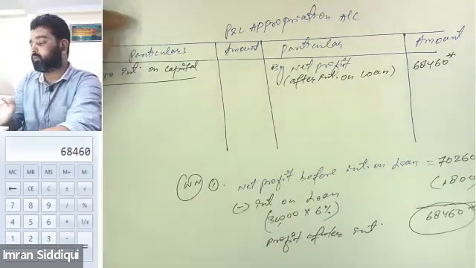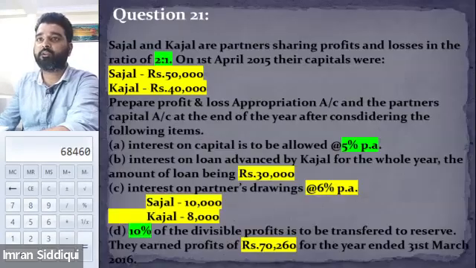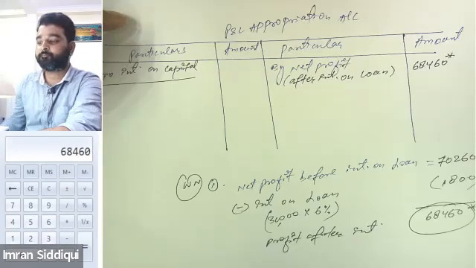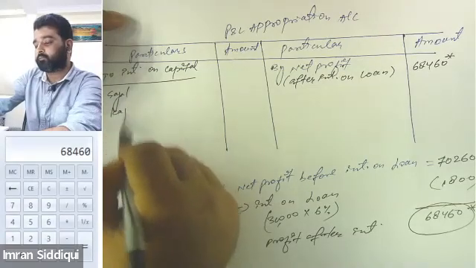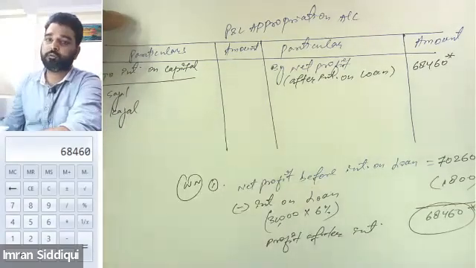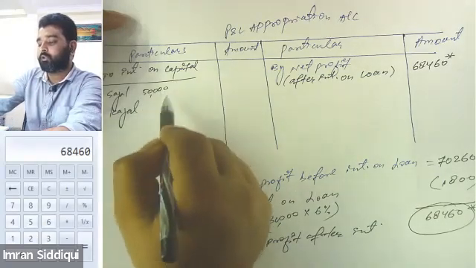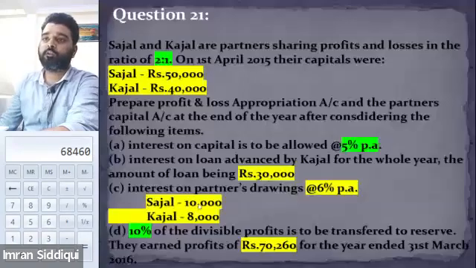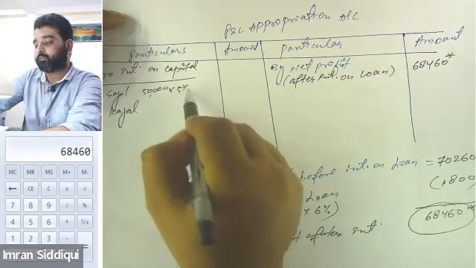What will be the amount? Interest on capital will be paid based on the capital contribution. So for Sajal, it is 50,000. For Kajal, it is 40,000. On 50,000, we will charge interest at the rate of 5% per annum.